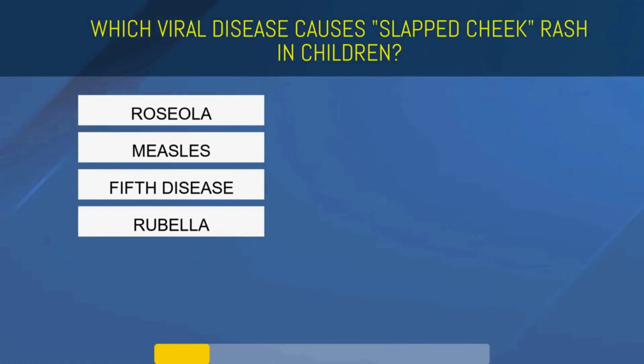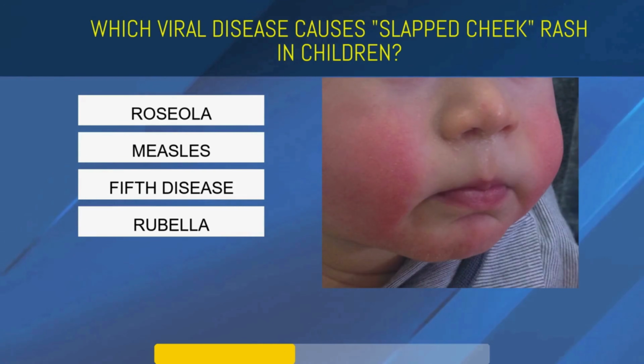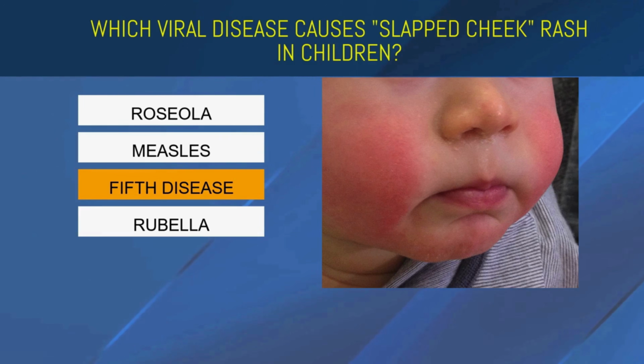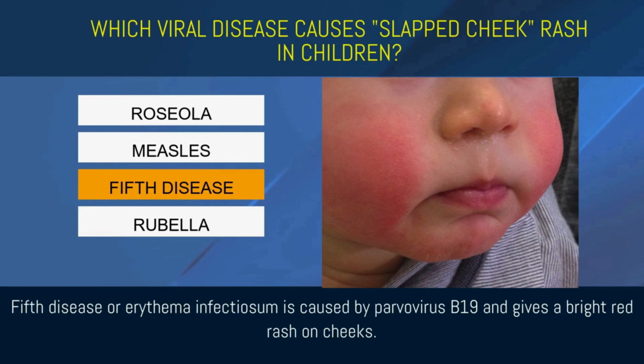Which viral disease causes slapped cheek rash in children? Roseola, measles, fifth disease, or rubella? Fifth disease. Fifth disease, or erythema infectiosum, is caused by parvovirus B19 and gives a bright red rash on the cheeks.